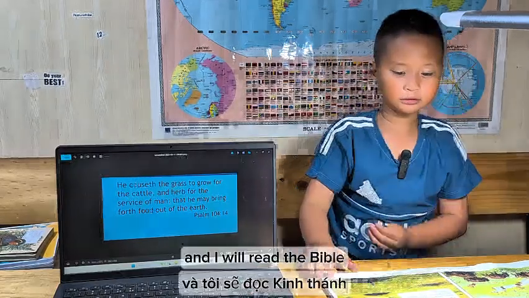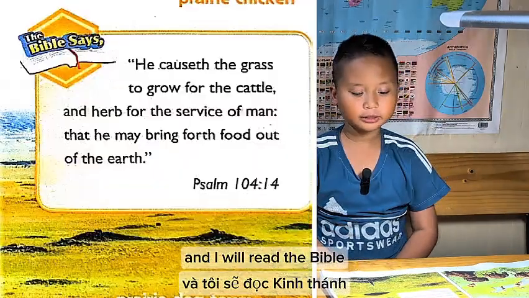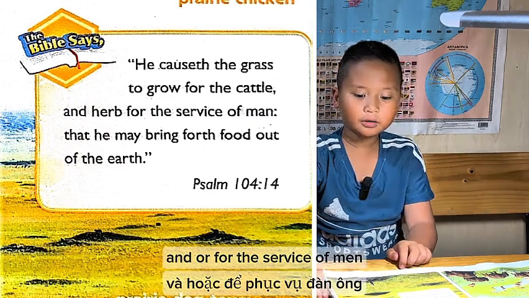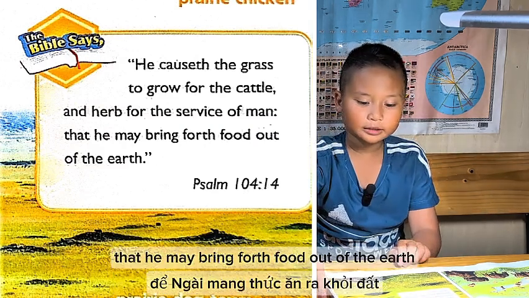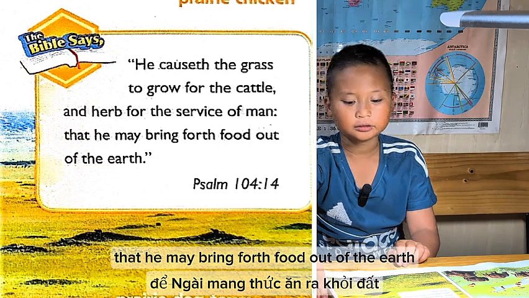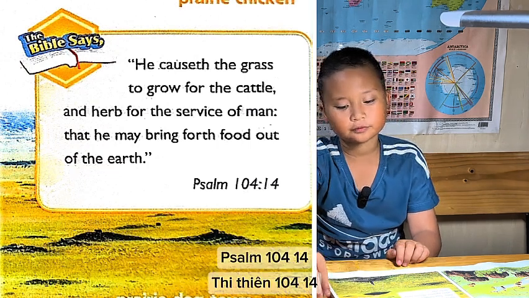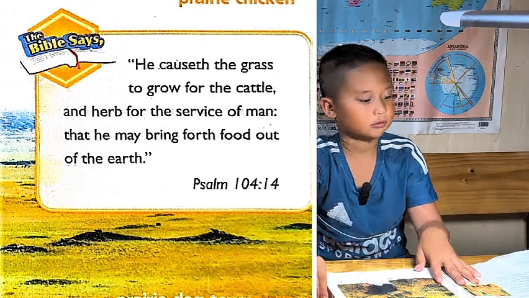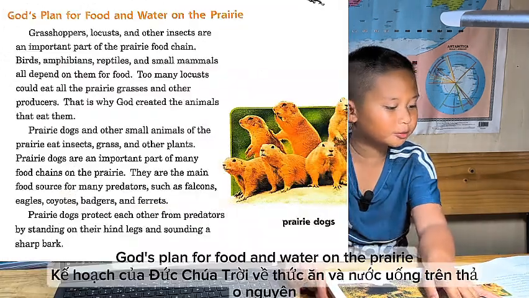And I will read. The Bible says, He caused the grass to grow for the cattle, and herb for the service of man, that He may bring forth food out of the earth. Psalm 104. God's plan for food and water on the prairie.